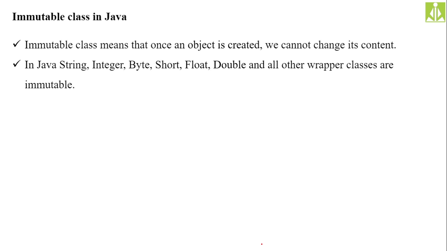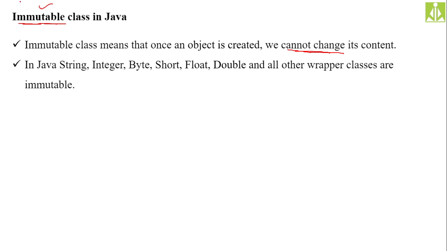Mutable in the sense you can put some value into that object, you can retrieve some value from that object, you can delete some value from that object. All these types of operations you can perform on those objects. So that's the reason they are mutable. They are changeable. But when we are saying immutable class, it means if you are creating the object of this class, you can't change the content. You can't change the content of its object.